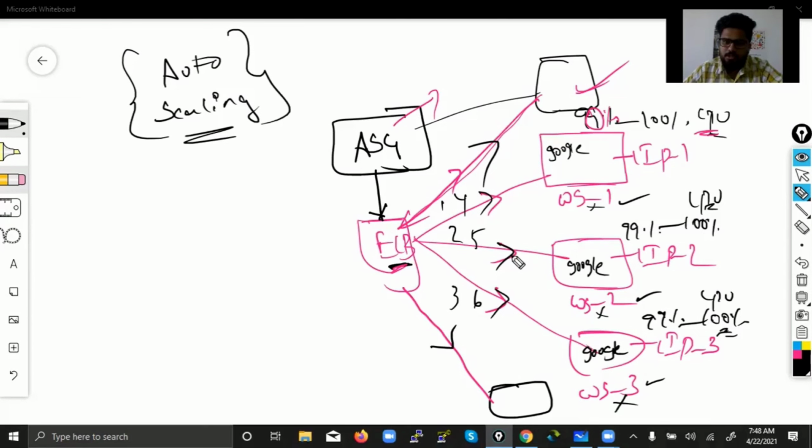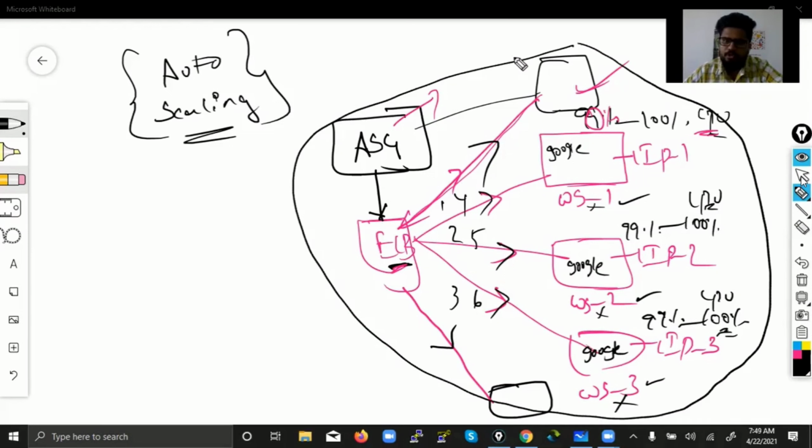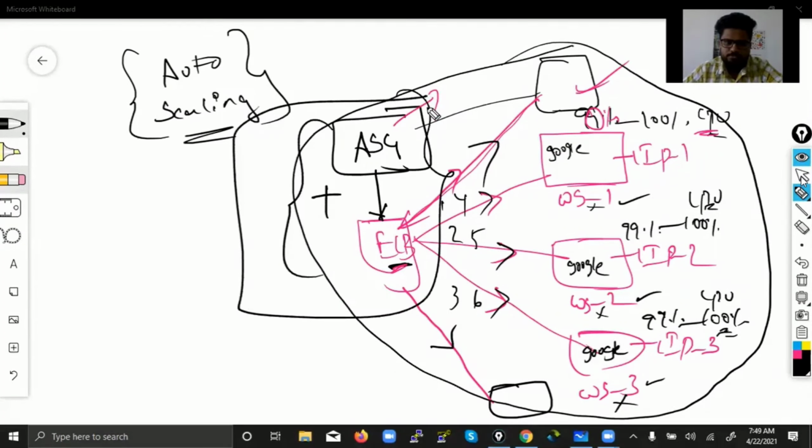Auto scaling is for increasing or decreasing. Load balancer is for distributing at the same point, a single point of entry. Each component has its own characteristics, guys. That is the reason why in real-time companies, this is the real-time scenario: it's a combination of auto scaling and load balancers. No matter whatever your website is, any company, if you are having a website, it has to be run with the architecture of a combination of load balancer and auto scaling, because you can't run with auto scaling alone, and at the same time you can't run with the load balancer alone. It should be a combination. Okay.